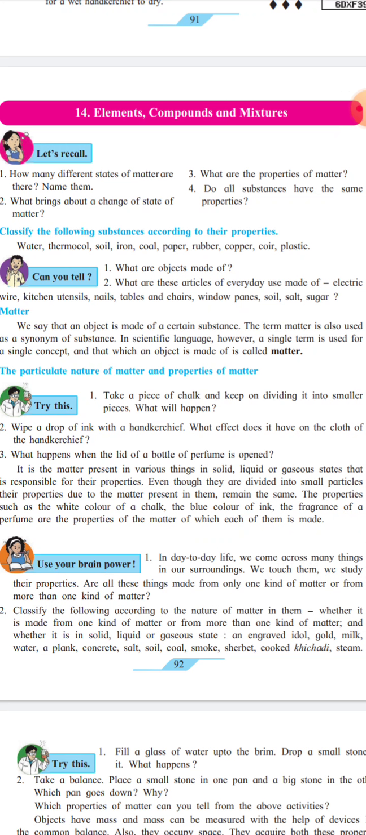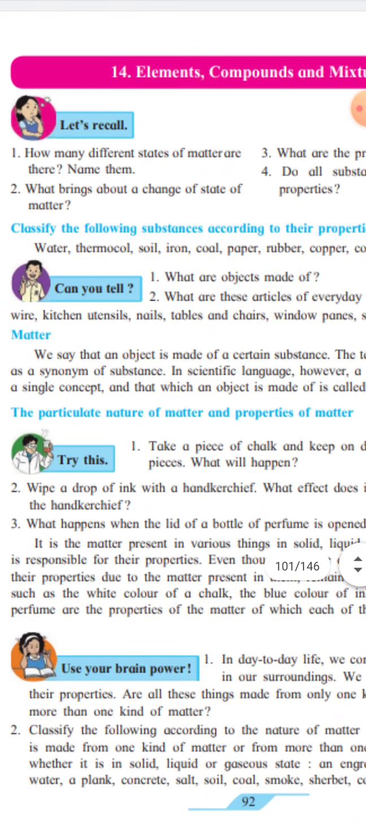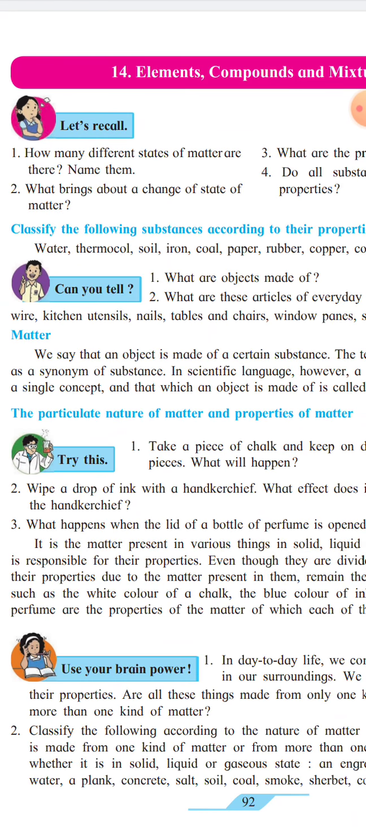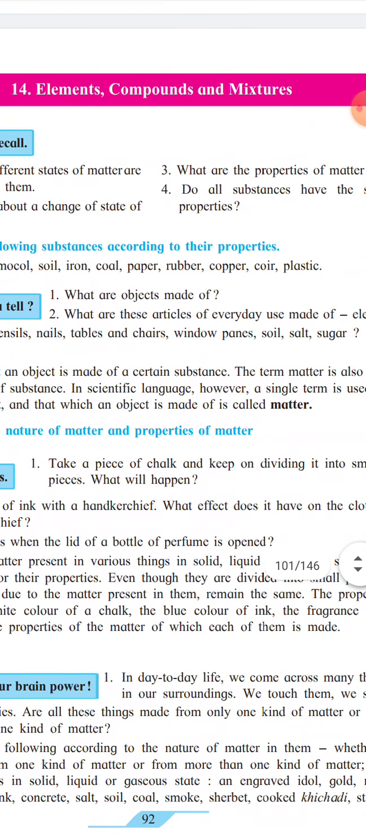Previously we had learned about matter. How many different states of matter do you know? Yes, there are three states of matter: solid, liquid and gaseous. Now, what brings about the change in the state of matter? In the previous class, in the lesson on substances in our surroundings, their states and properties, we had learned that the change of state of matter takes place on heating or on cooling, as well as what the properties of matter are.